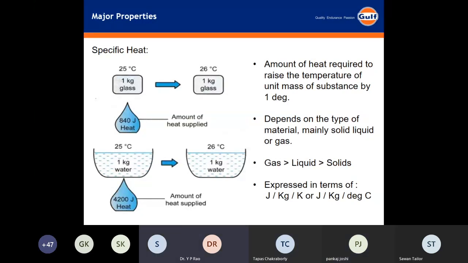Yes, Pankaj. I'll give you a small example. You are absolutely right. For a given quantity, the higher the specific heat, the more fuel you require to reach that particular temperature. Right, sir. That you are absolutely right. But I'll give you another example.